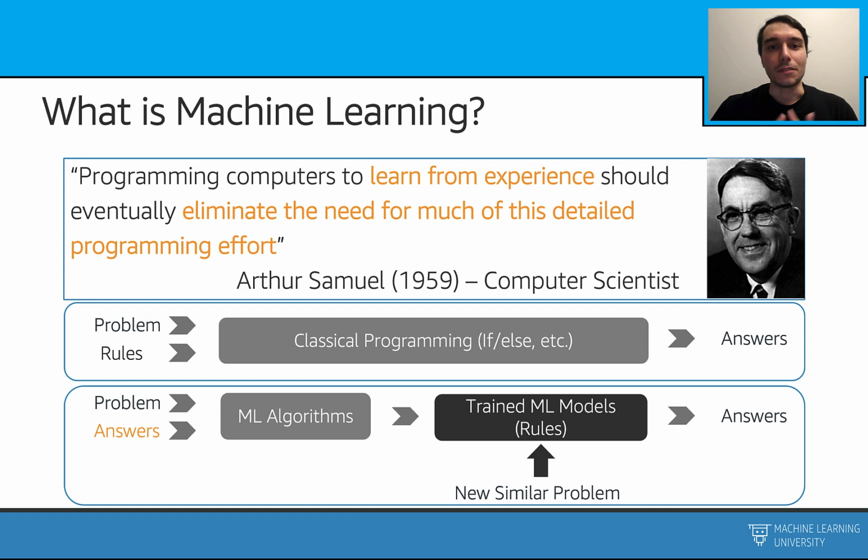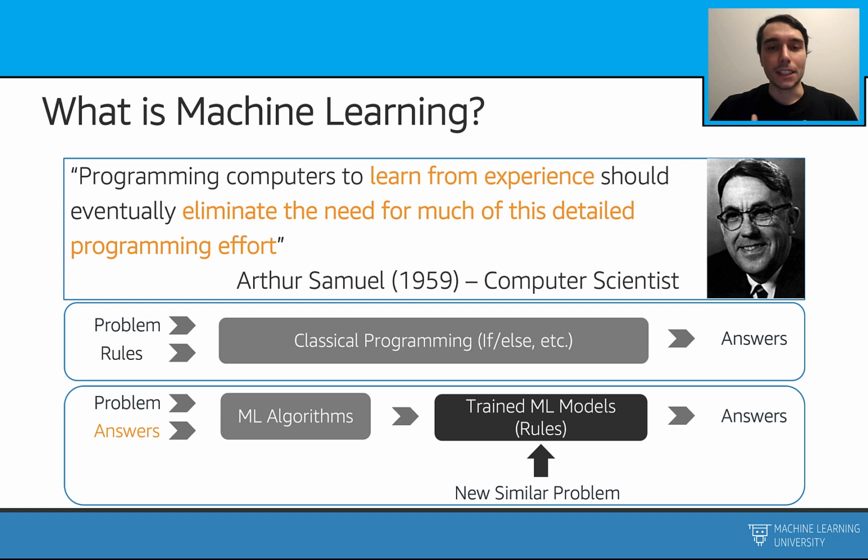What is machine learning? We are going to use some definitions from Arthur Samuel, who was also a pioneer in AI research. He also coined the term machine learning in 1959, quite a while ago. He said that programming computers to learn from experience should eventually eliminate the need for much of this detailed programming effort. So what he is saying is that we can actually teach computers to do some tasks.